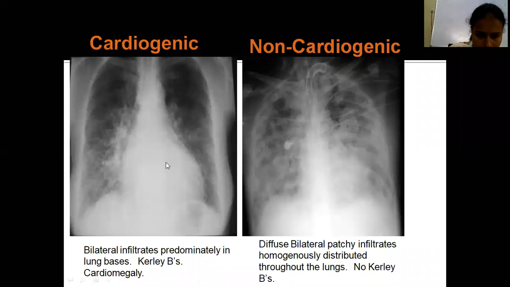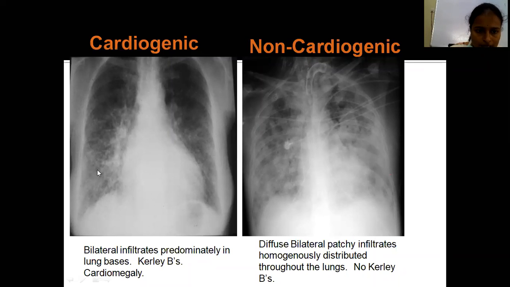Cardiogenic pulmonary edema shows bilateral infiltrates, commonly affecting the lower zones, the lung bases, with cardiomegaly. Non-cardiogenic shows diffuse, patchy infiltrates involving all zones, upper, mid and lower. There is no cardiomegaly, with involvement throughout the lungs.